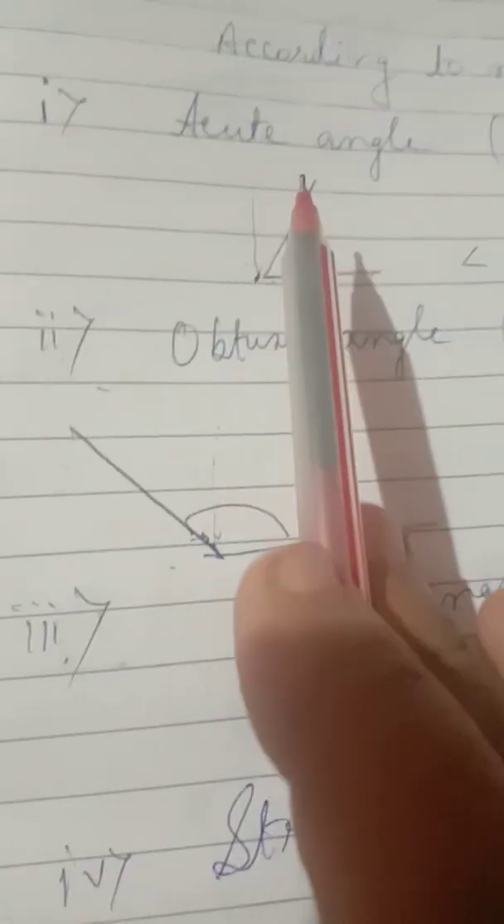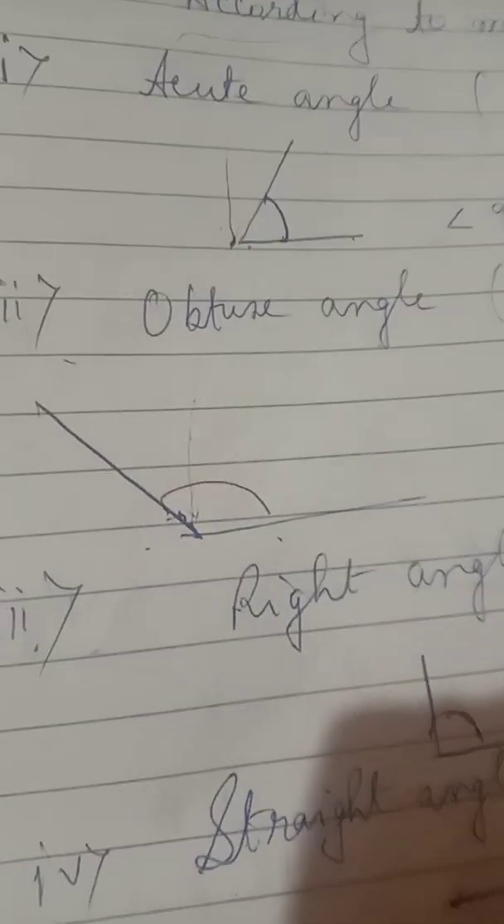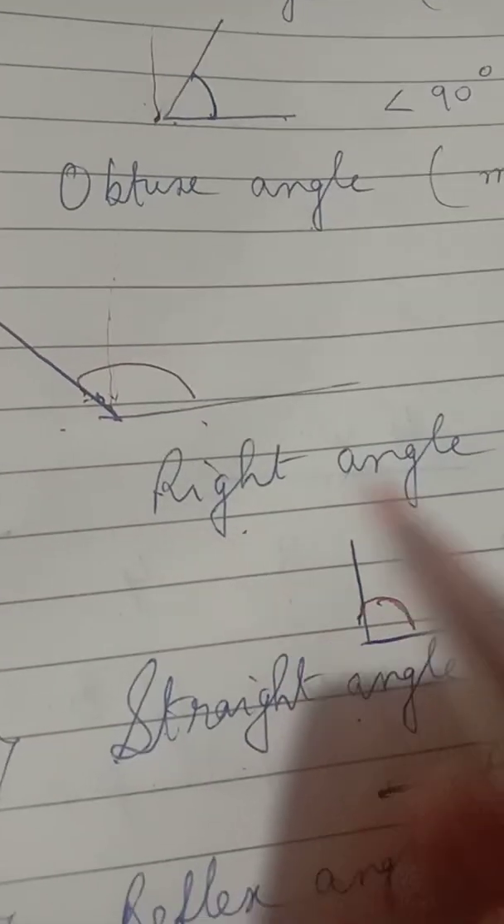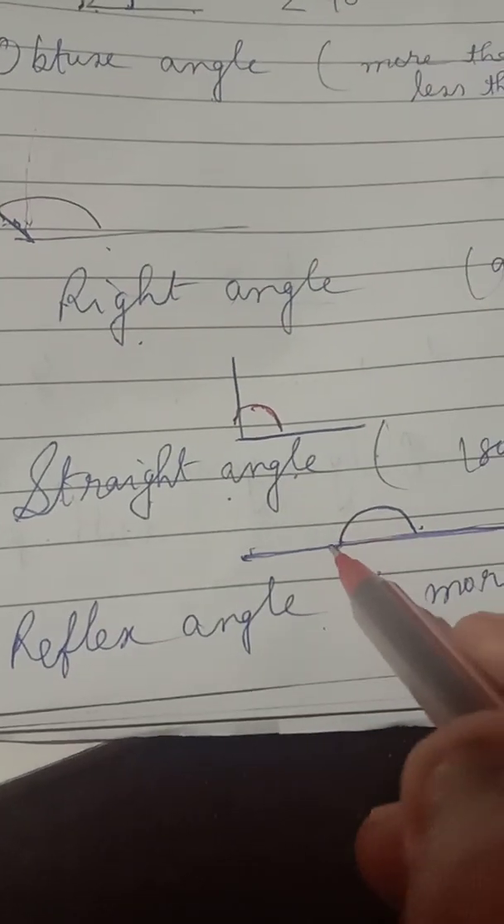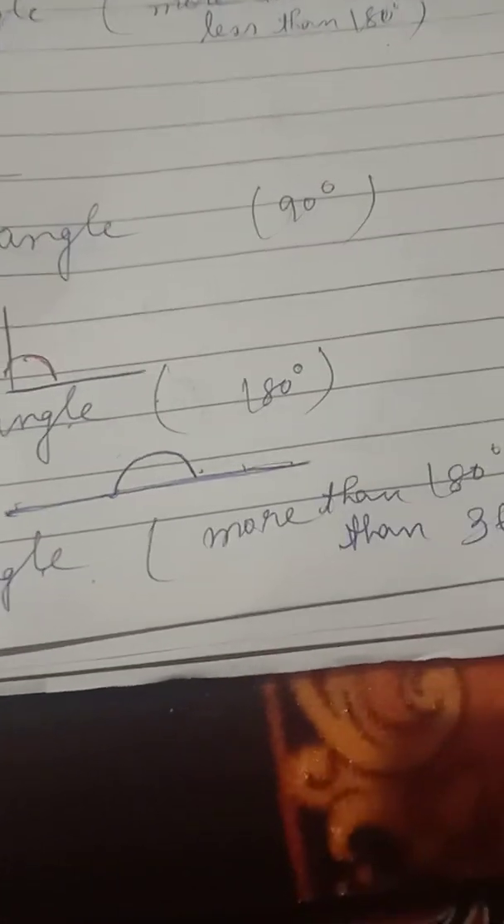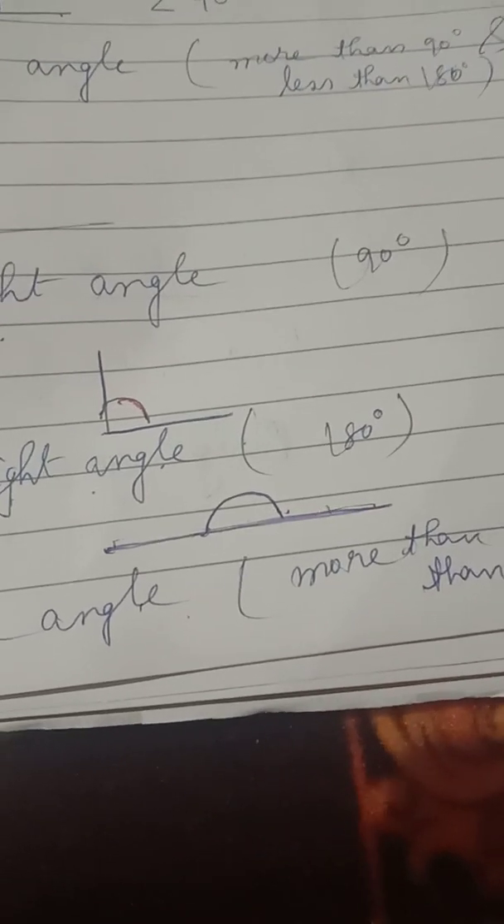So according to the measurement of the angle, first is the acute angle, that is less than 90. Next, the obtuse angle, more than 90. Right angle, exactly 90. Straight angle, 180 degrees, and reflex angle means more than 180 but less than 360.